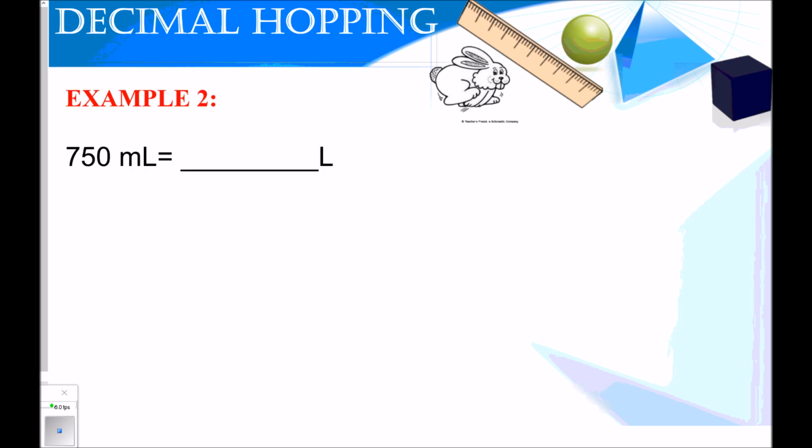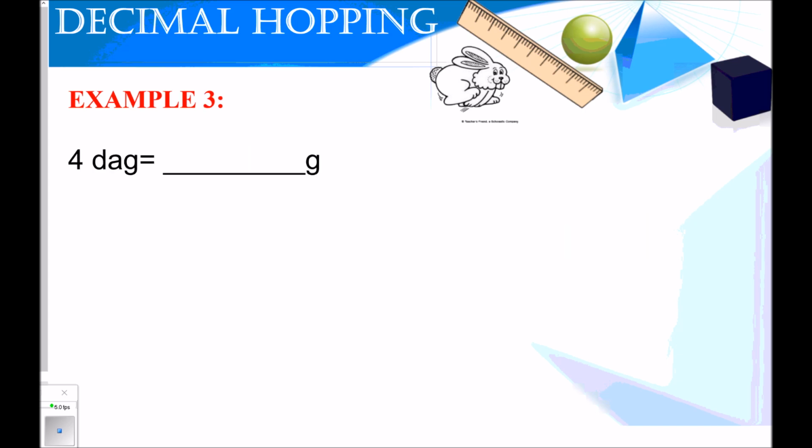Okay, the next one. 750 milliliters is equal to how many liters? King Henry danced before drinking chocolate milk. I'm starting at milli, and I'm going to a base unit of liter. So I'm going to move 1, 2, 3 places to the left, and that's how I'll move my decimal. My decimal's here, 1, 2, 3, so my answer is 0.750 liters.